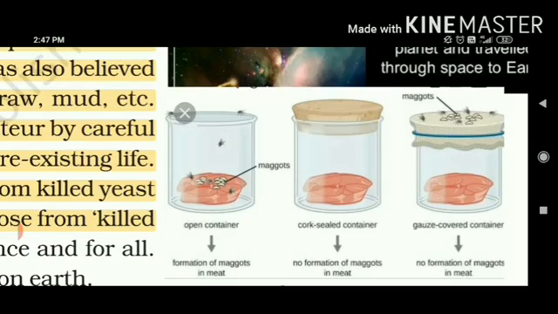If you look upon this figure, what can you see? There is one container. In number first condition, it is open. Meat is present, so houseflies can come and they can bring maggots.